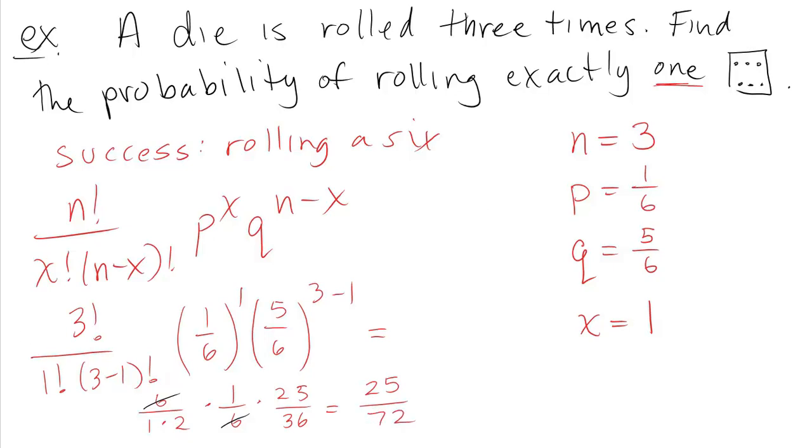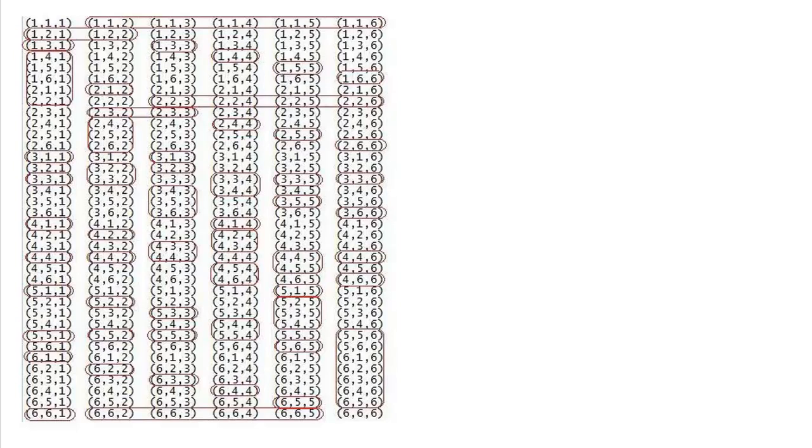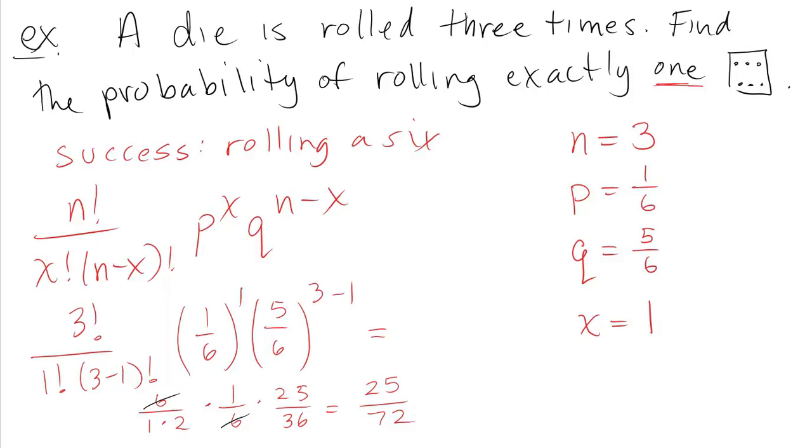If you want to get that answer from the sample space, then you'll have to go through this and count all of the outcomes that have exactly 1 6. And again, will that be hard? No, but it would take quite some time. And remember, you didn't have to come up with this sample space, and neither did I. I stole it from somewhere. But it would still take a while. And if we change this from 3 dice to 5 dice, well, now the sample space has 7,776 outcomes in it, and it would be too hard to use.